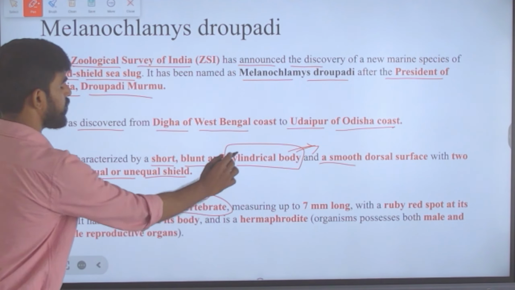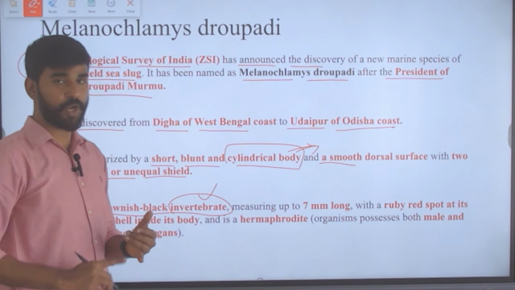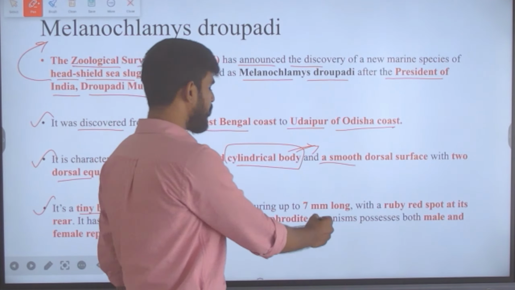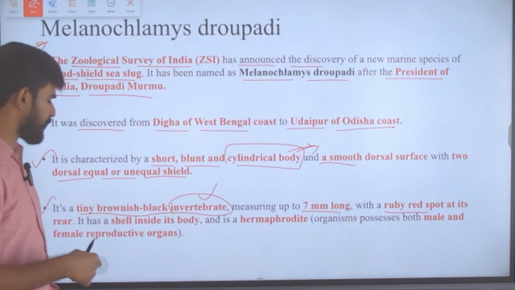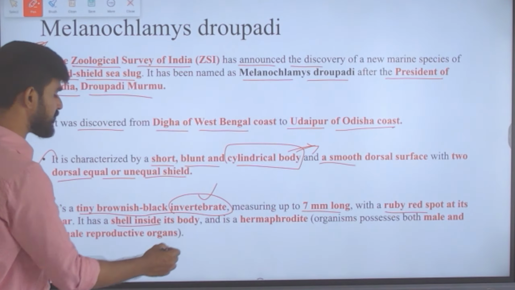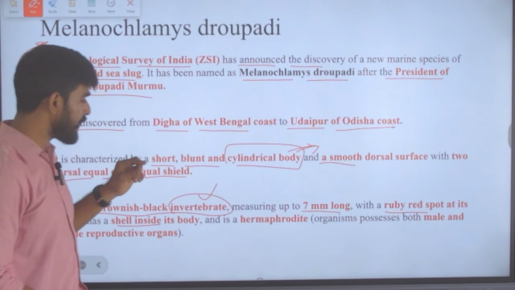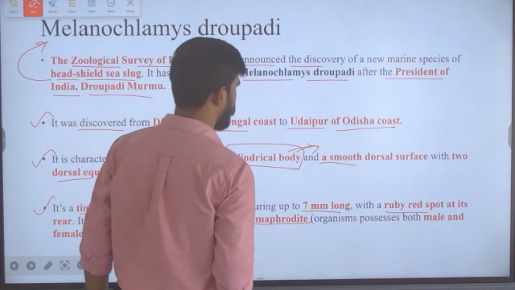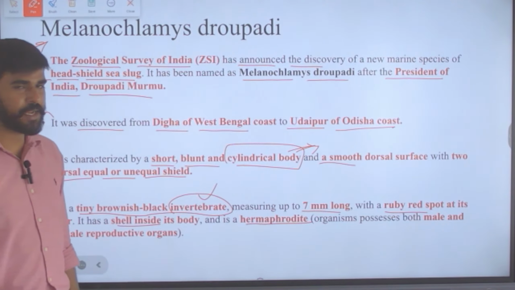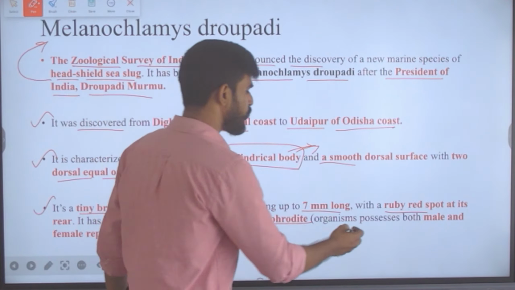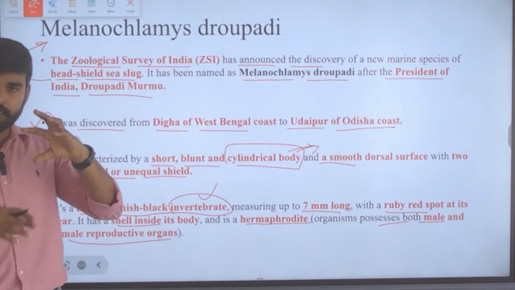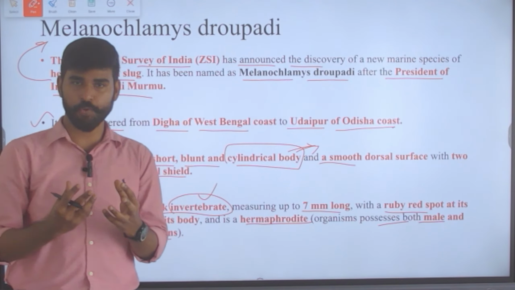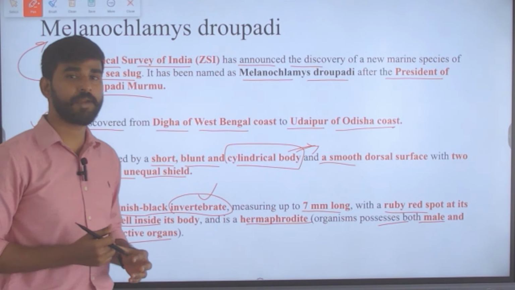So here it is an invertebrate, brownish black in color, measuring up to 7 mm long with a ruby red spot at its rear. And it has a shell inside its body. Moreover, it is a hermaphrodite. What is hermaphrodite? Hermaphrodite means those organisms which possess both male and female reproductive organs in the same body itself. Such animals are called hermaphrodite.